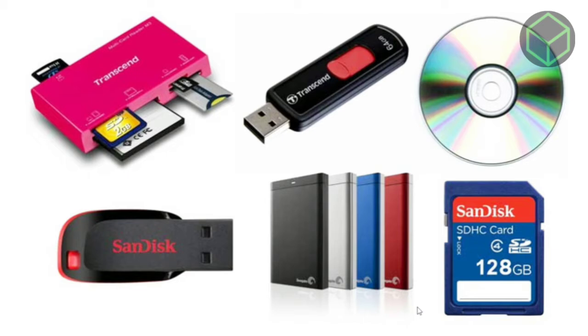Another way computer memory can vary is that some types are non-volatile, which means they can store data on a long-term basis even when there is no power. And some types are volatile, which are often faster but which lose all the data stored on them as soon as the power is switched off.